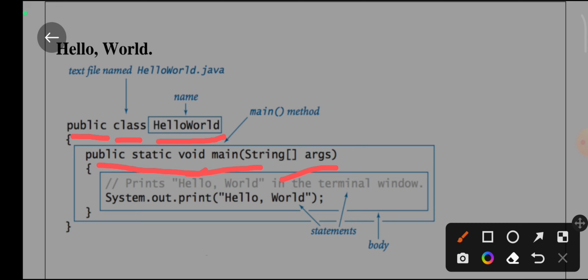Then, going inside that main method, there will be System.out.println, and inside that there will be the statement hello world. Here you can see that System is a class name, and out is an object. With the help of that object we are calling the print method. Whatever we write inside that print method, you get as the output of the statement. In C programming you write printf for printing a statement. Here we write System.out.print in order to print the statement. So that is the hello world program.